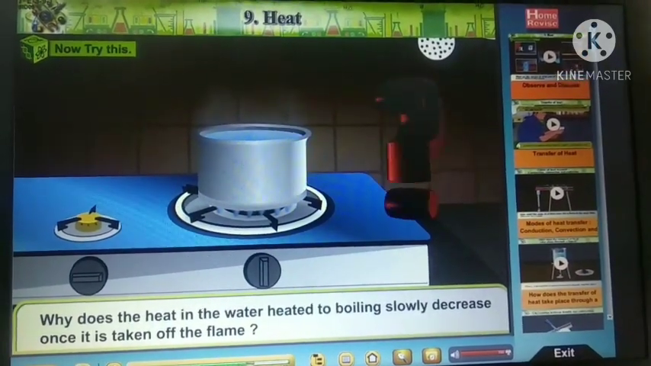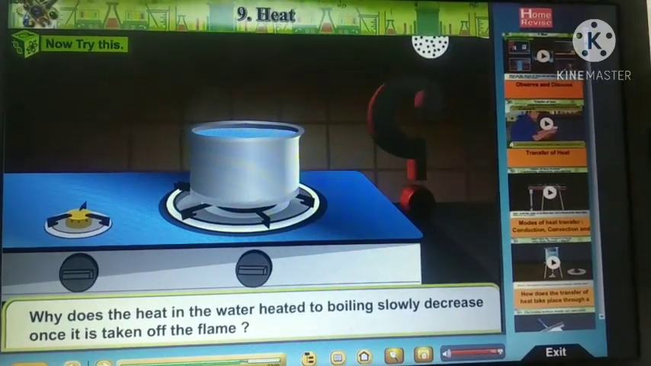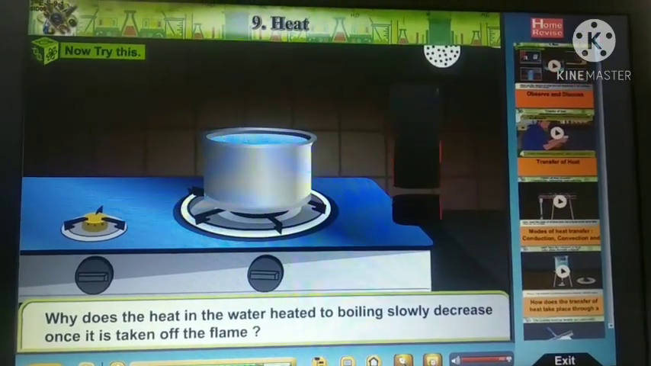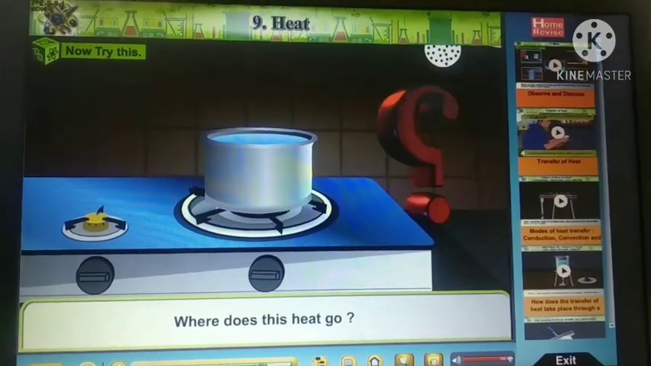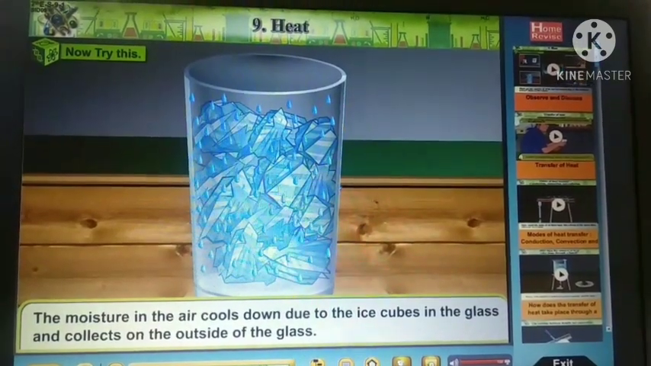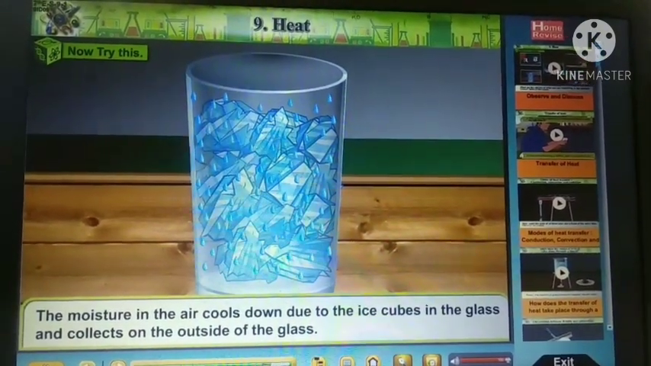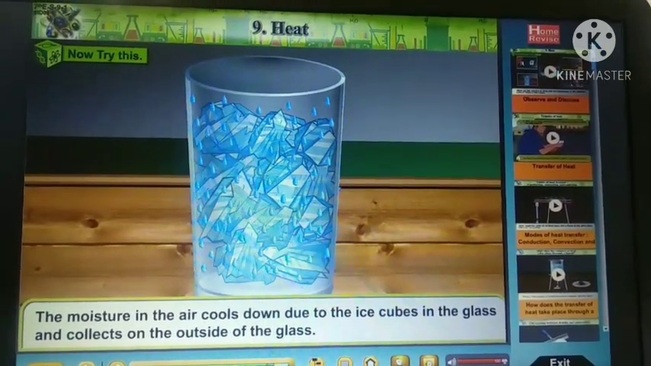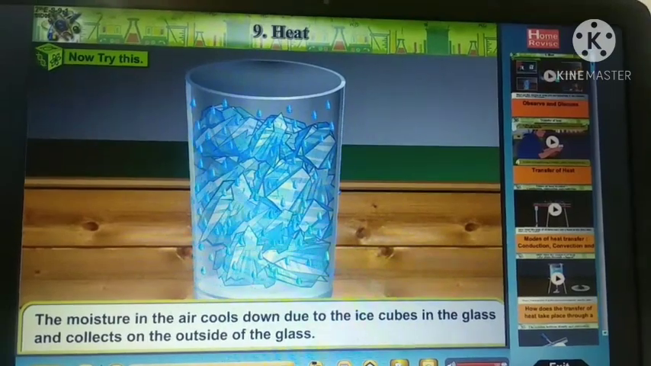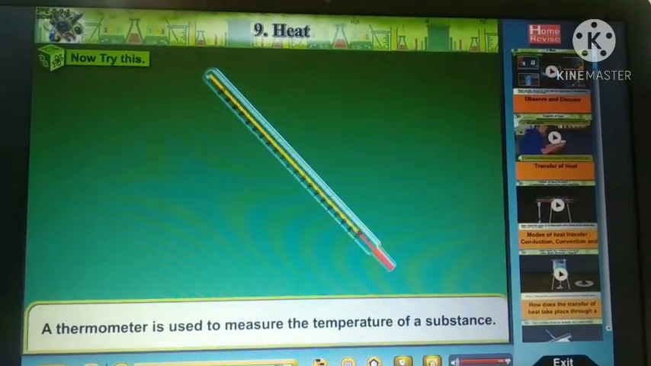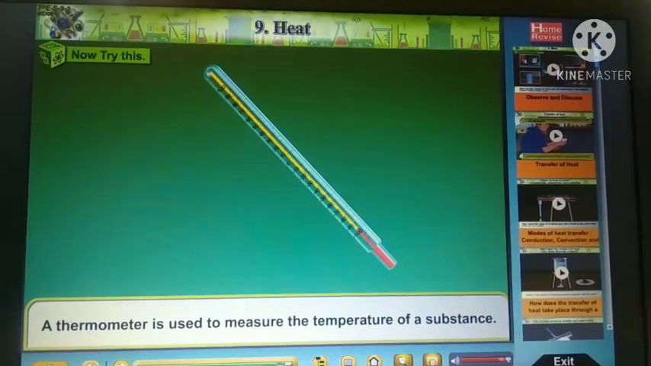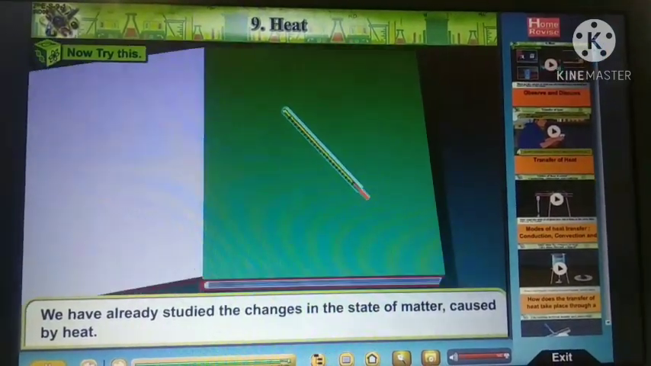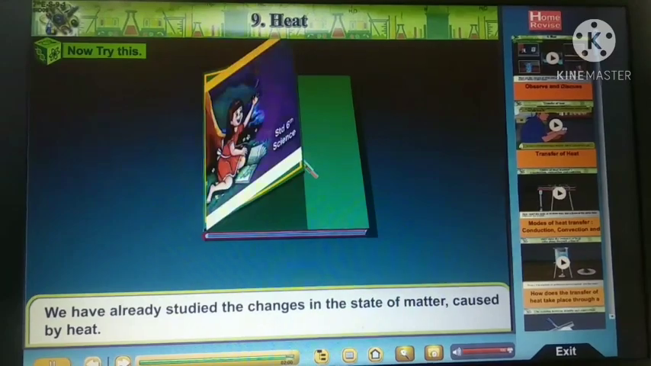Why does the heat in the water heated to boiling slowly decrease once it is taken off the flame? Where does this heat go? The moisture in the air cools down due to the ice cubes in the glass and collects on the outer side of the glass. You can see the droplets. A thermometer is used to measure the temperature of a substance. We have already studied the changes in the state of matter caused by heat.